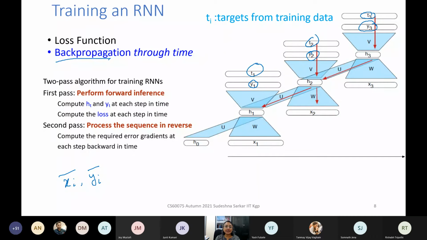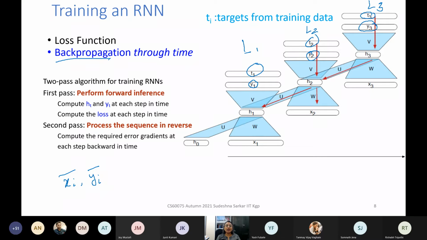So based on the difference between T1 and Y1, we can find the loss function at time step 1. Similarly, we can find the loss function at time step 2, and at time step 3. So what we want to do is minimize the sum of the losses or the average of the losses.